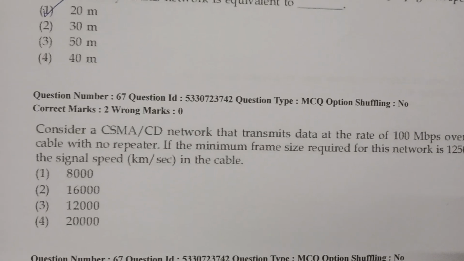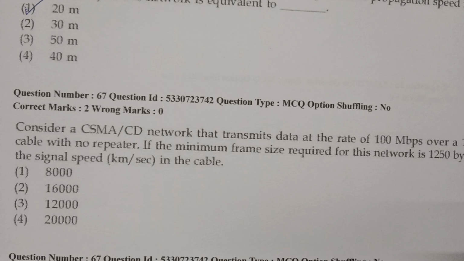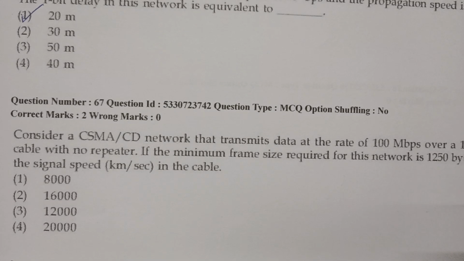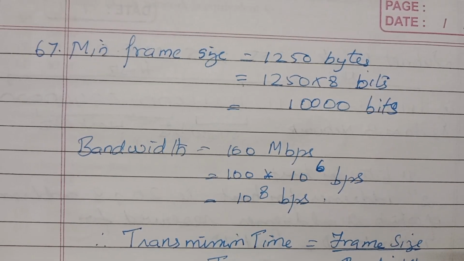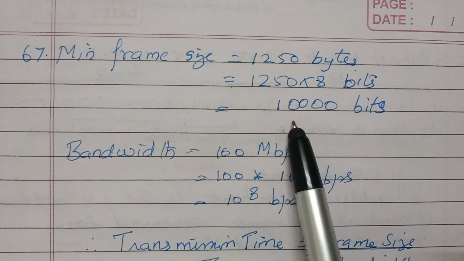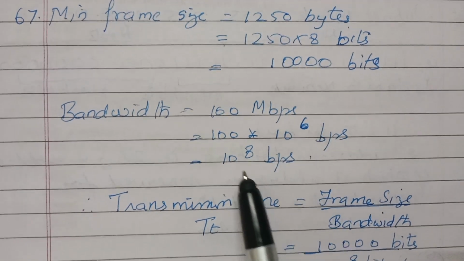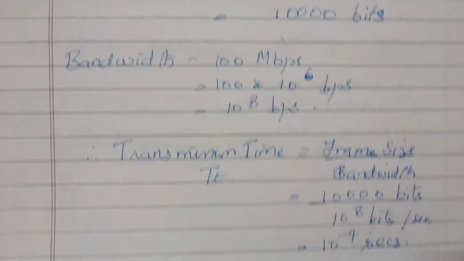Next, consider a CSMA/CD network that transmits data at the rate of 100 Mbps over a 1 kilometer cable with no repeater. If the minimum frame size required for this network is 1250 bytes, what is the signal speed in kilometer per second in the cable? For this question, the minimum frame size is given as 1250 bytes. Convert to bits, you will get 10,000 bits. The bandwidth is given as 100 Mbps, so 100 into 10 power 6 bps, which is 10 power 8 bps.